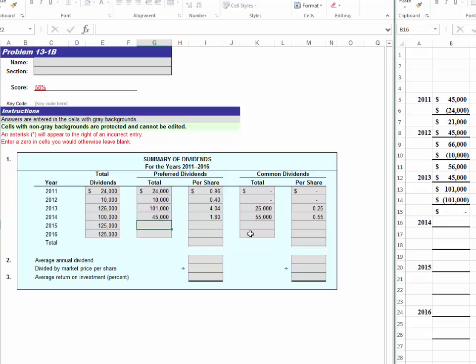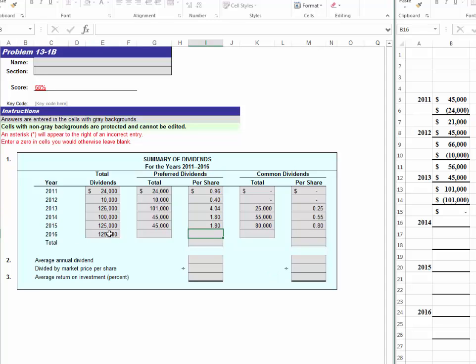In 2015, they declared $125,000 in dividends. There are no dividends in arrears at the end of 2015 for the preferred stockholders, so they would receive $45,000. The amount that the common stockholder would receive would be the $125,000, subtracting the $45,000, leaving $80,000 to go to the common stockholder. $80,000 divided by 100,000 shares would leave us with 80 cents per share. For the preferred stockholder, it would still equal to be $1.80 per share.